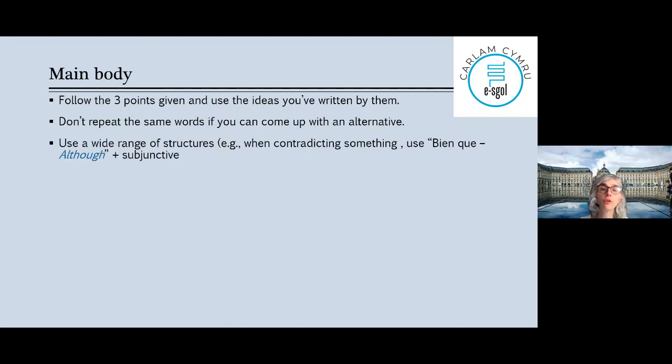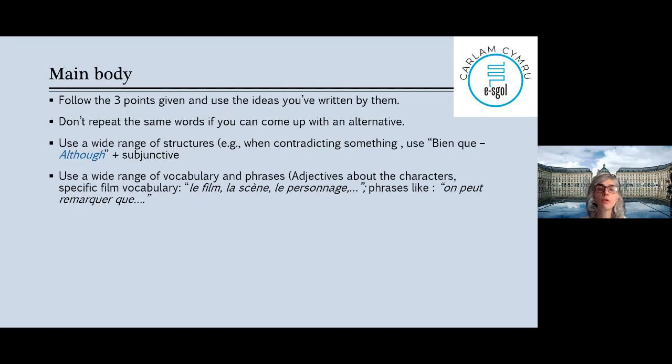So use a wide range of structures when you're contradicting something, bien qu'il y ait des changements. Okay, although there are changes au début du film, I'm thinking of the film, les enfants continuent à vivre plus ou moins normalement, ok? Ils continuent à aller à l'école parce qu'on le voit, ils continuent à jouer dehors, etc., etc. Ok? So bien que plus subjunctive, remember that. So it's a good one. Use a wide range of vocab and phrases.